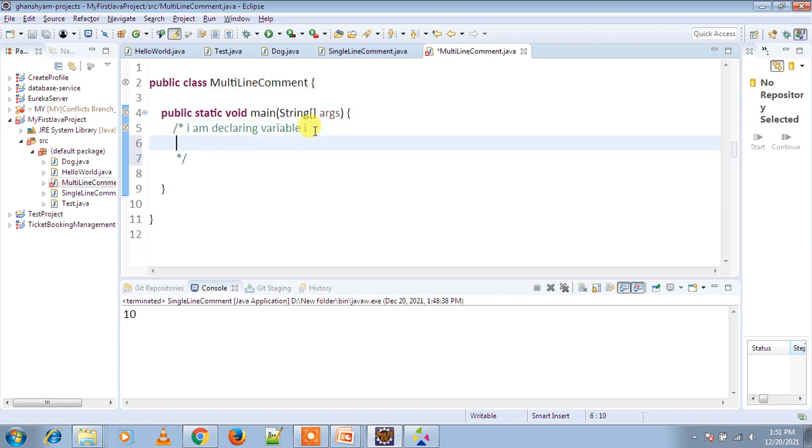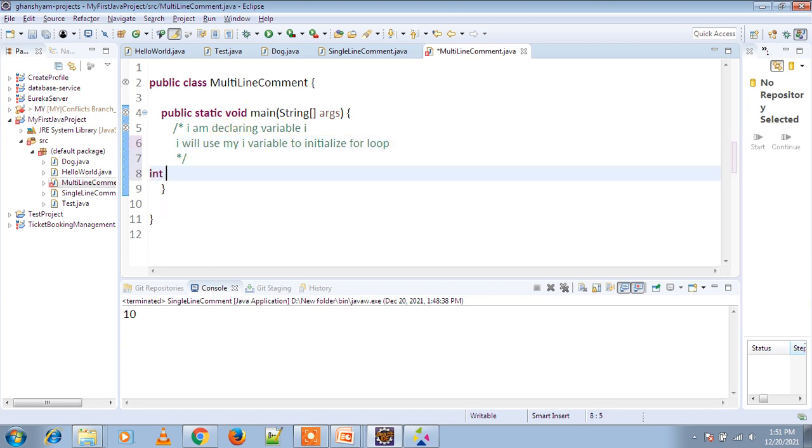I will use my i variable to initialize the for loop. Okay, so here we are commenting multiple lines.